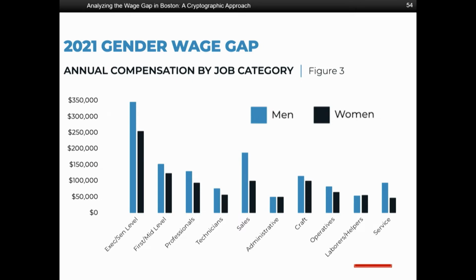Thankfully, the Boston Women's Workforce Council really does a great job of collecting this data. They actually collect this data in such a way that not even they know what any of the company's salaries are. And so this way, companies provide their data without any fears about data privacy. Now, you might be wondering how the heck this is even possible. How do you compute something if you don't know any of the data or the numbers? And this is a really excellent question.